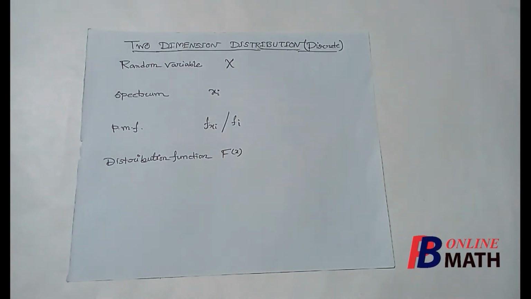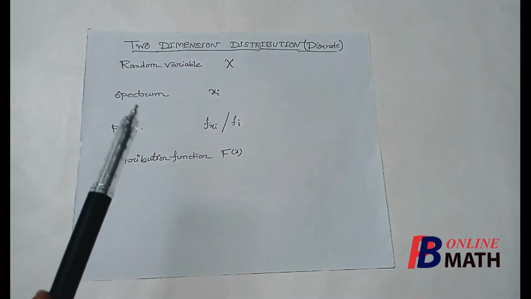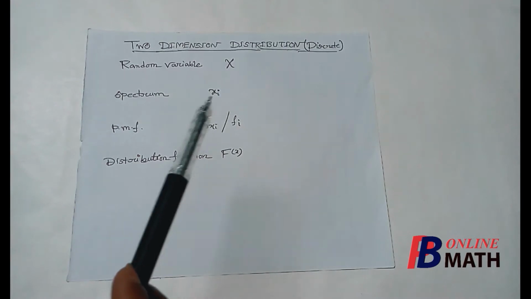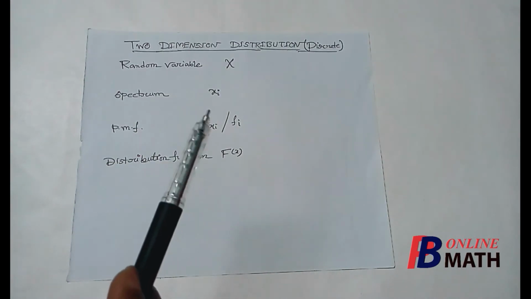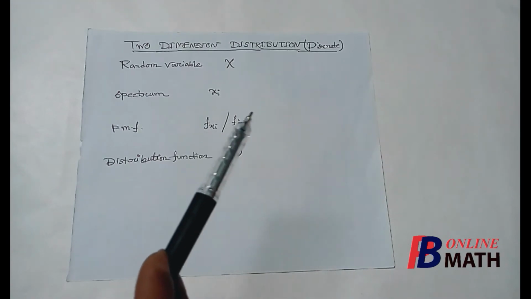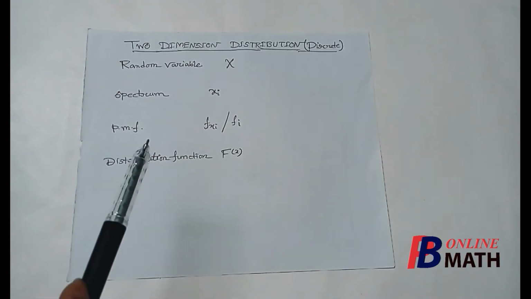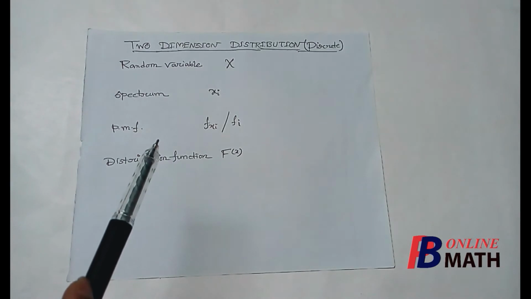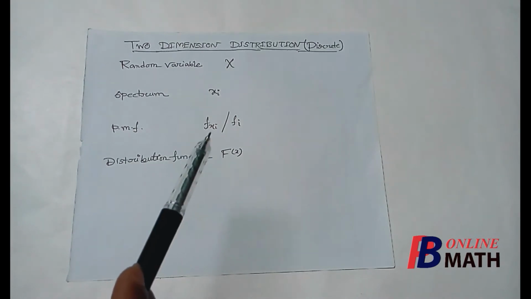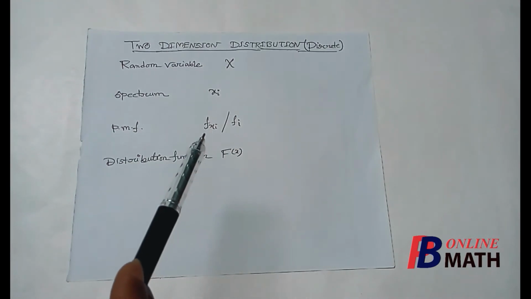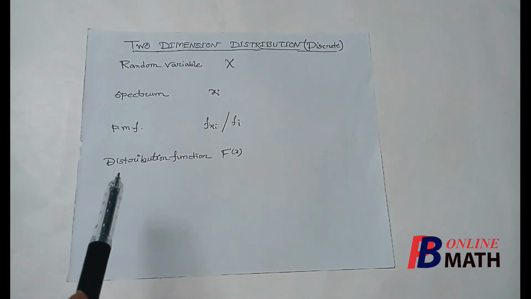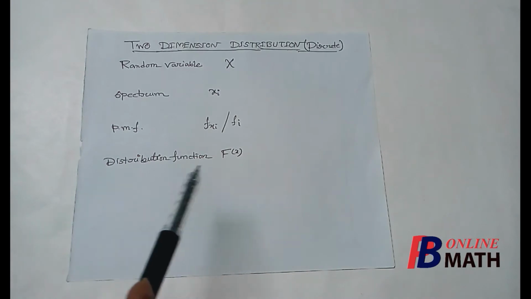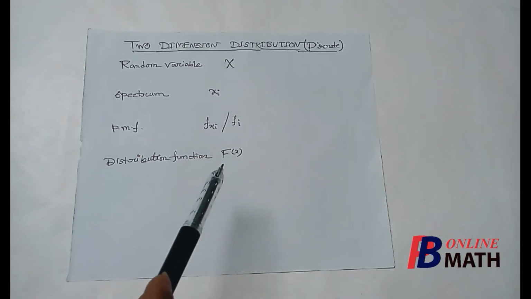So in one-dimensional discrete distribution, we have denoted the random variable by capital X. The spectrums are denoted by xi, where i is the number of spectrums. The probability mass function is denoted by f(xi) or fi, f(xi) being the mass at the spectrum point xi. And also we have defined the distribution function, which is denoted by capital F(x).